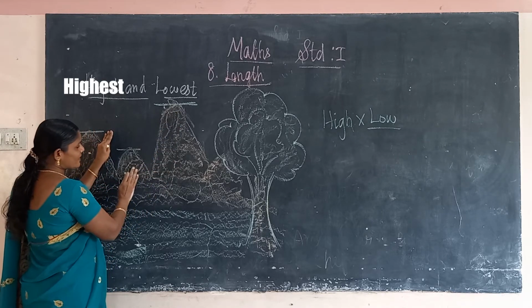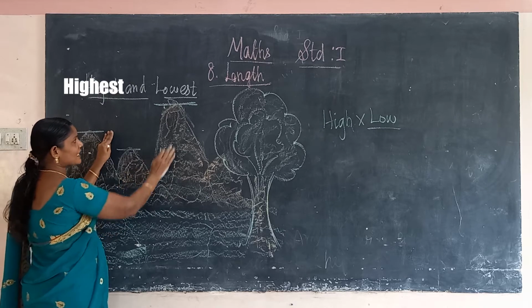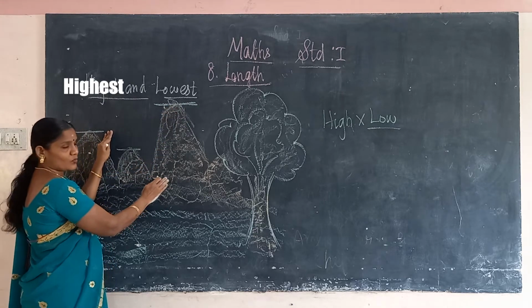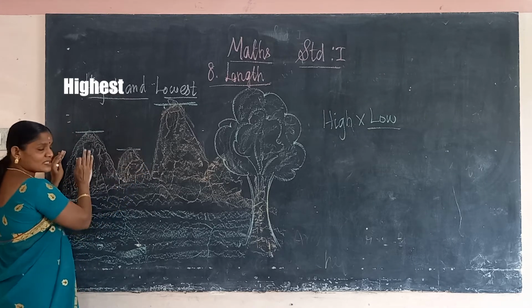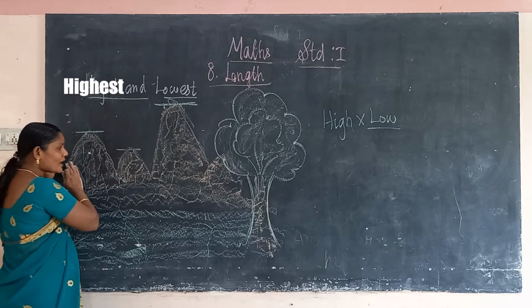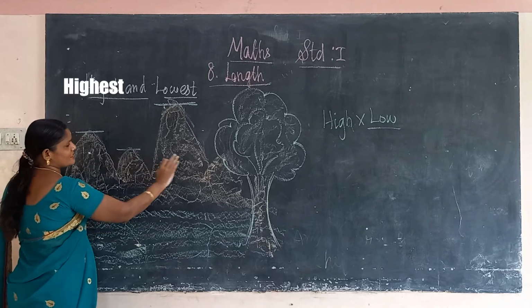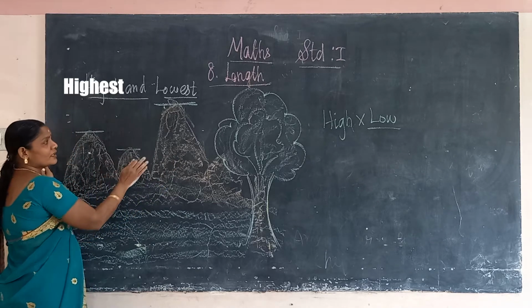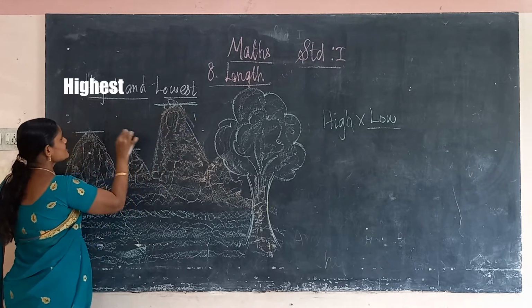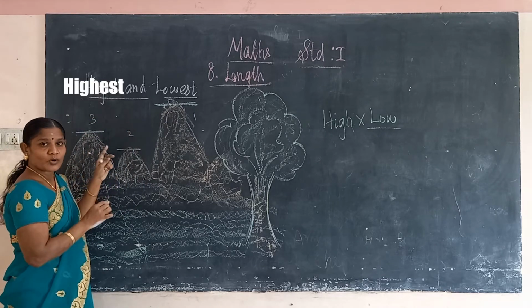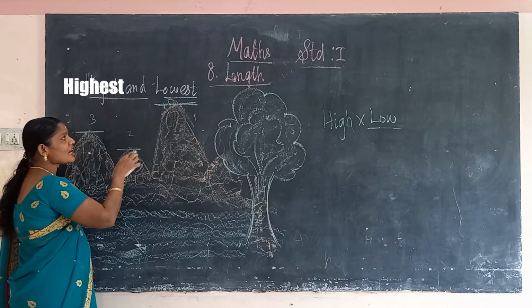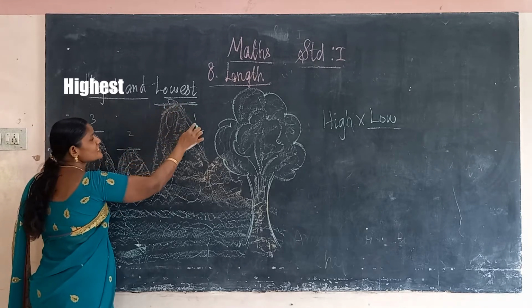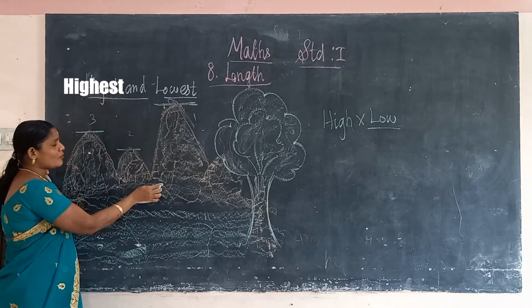Then you compare these two. Now you compare all three mountains: 1, 2, 3. This is the first mountain, this is the second mountain, this is the third mountain. Which is the highest mountain? The first mountain is the highest mountain.